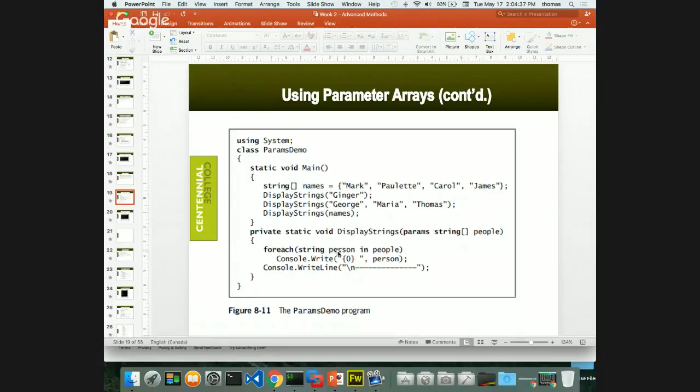So what this does is it says, hey, take the person array. And for every person in people, here's the people array, right? For every person in people, write to the console. Now, here's a question for you. Do I really need this array? The names array. Do I need the names array? Anybody? For any reason? No. Except here. Right? I don't use it here or here, right? I don't use it, but here I do pass an array.